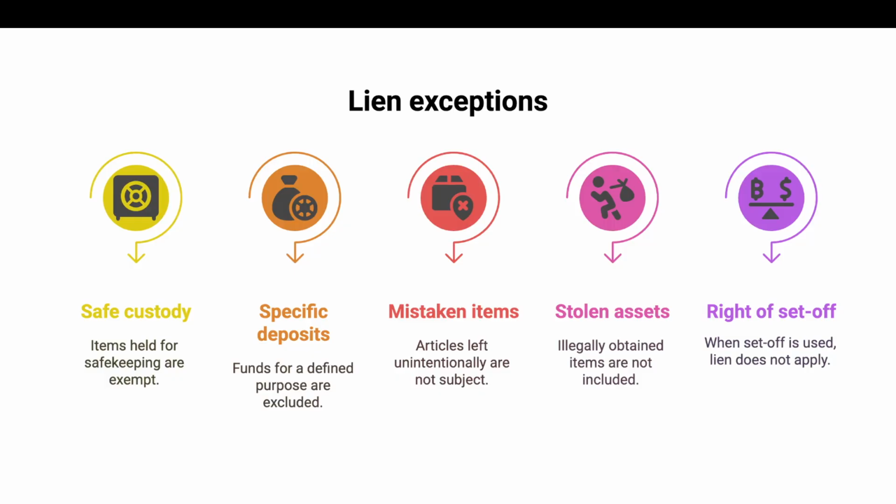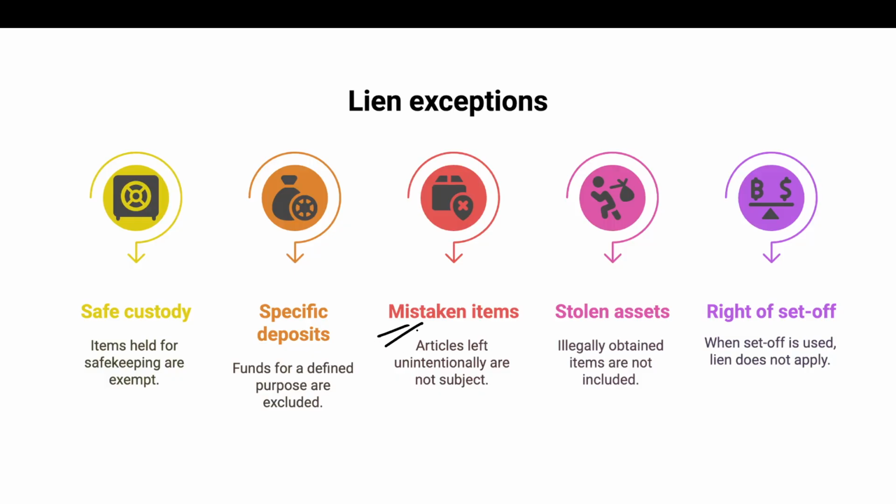If things are left by mistake, for example, a person visited the bank. He has a file with him in which the life insurance policy documents and share certificates are there, and he left it mistakenly in the bank premises. So, the bank cannot use those policy documents or share certificates.